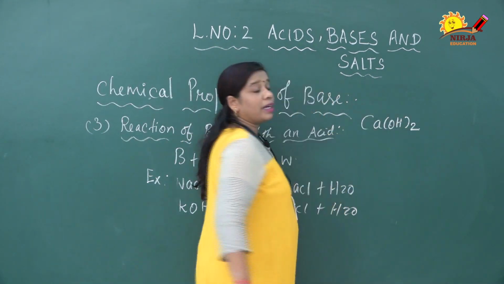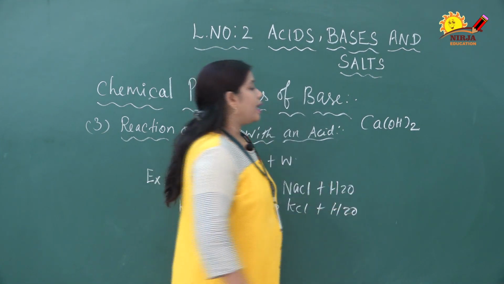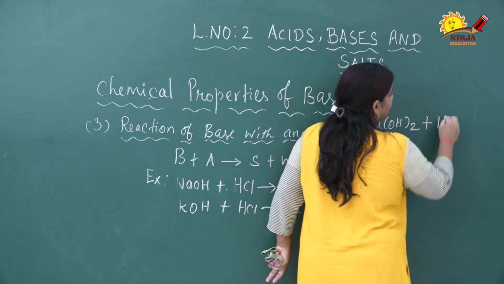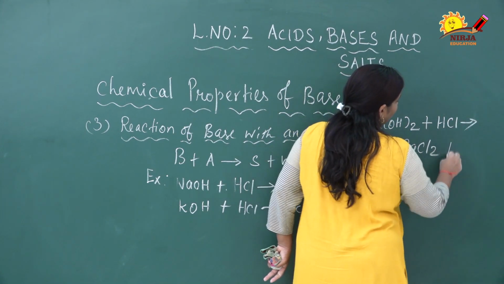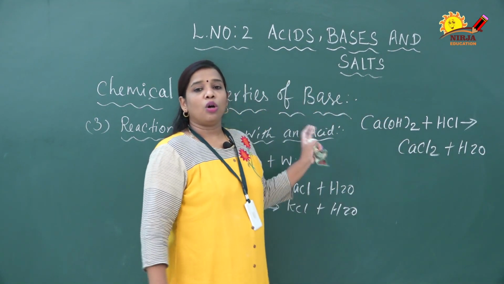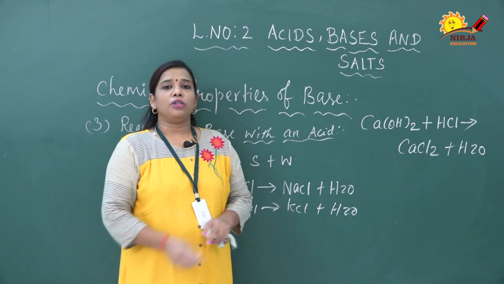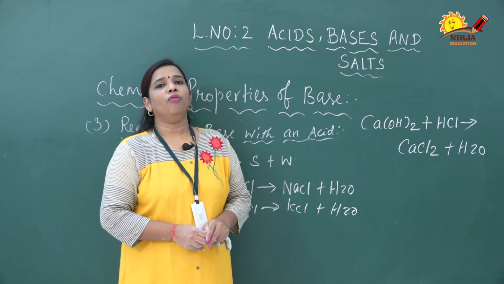This is called calcium hydroxide. We can also call it lime. Calcium hydroxide reacts with HCl, it produces calcium chloride, CaCl2, plus water. These all are the examples of neutralization when the base reacts with acid. It produces salts as well as water.